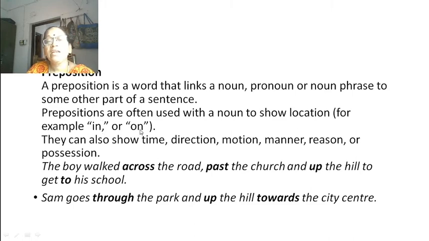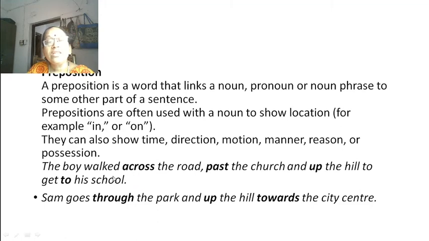Exactly, you will see where the thing is, whether it is inside or on. They can also show time, direction, motion, manner, reason or possession. For example, the boy walked across the road, past the church and up the hill to get to his school.